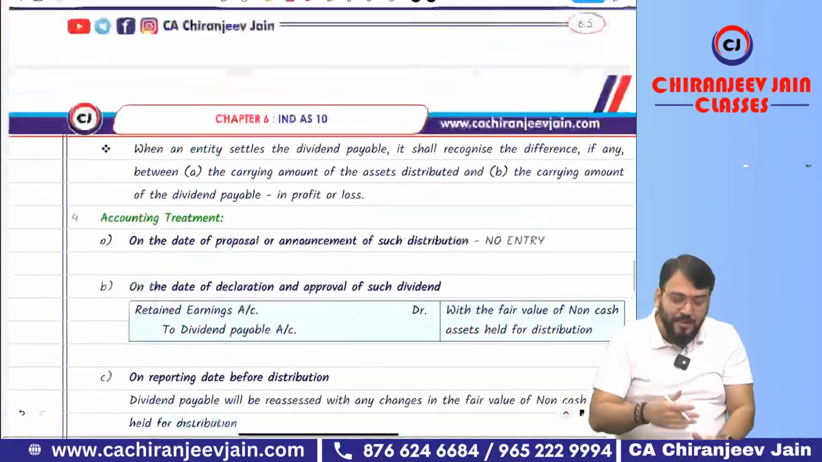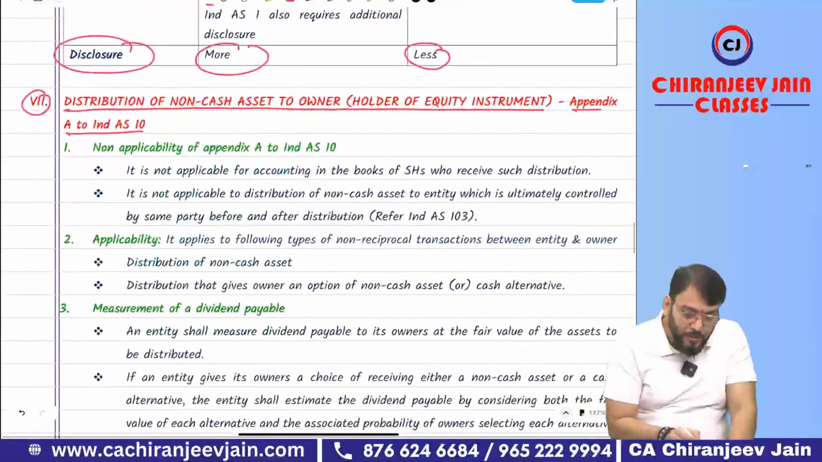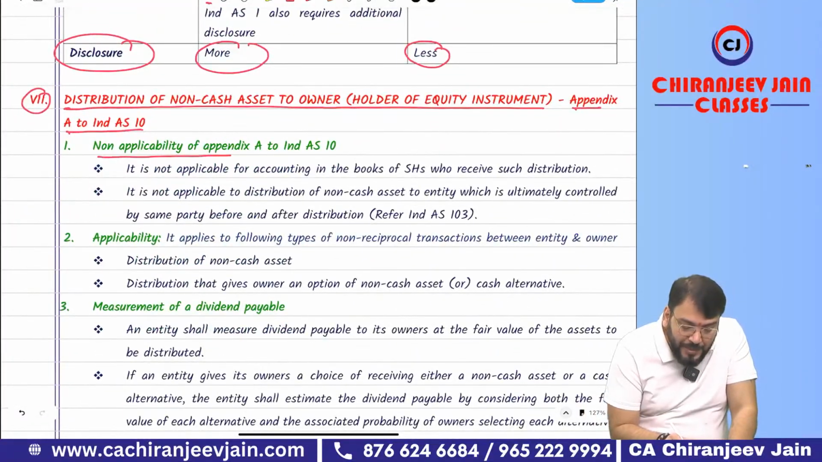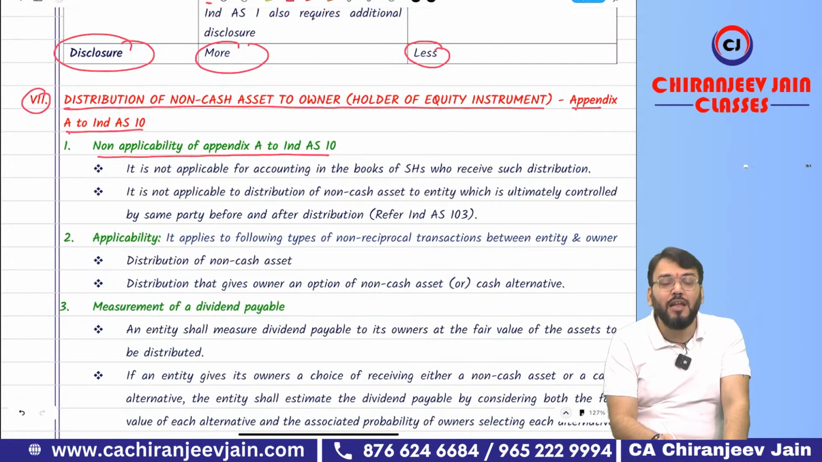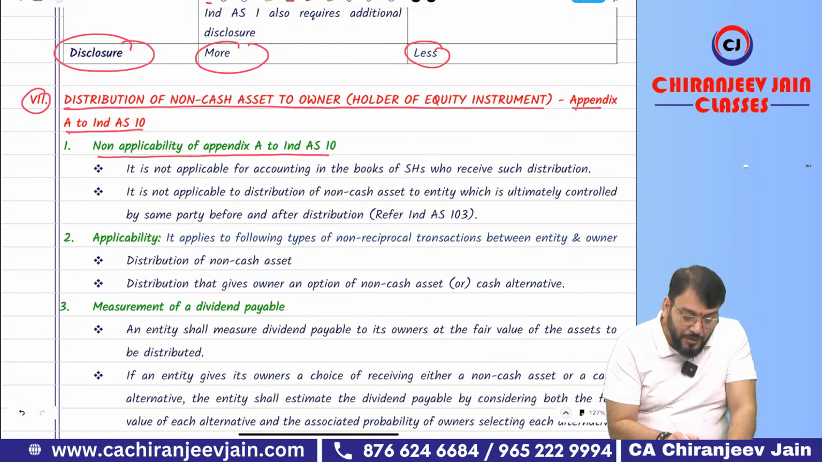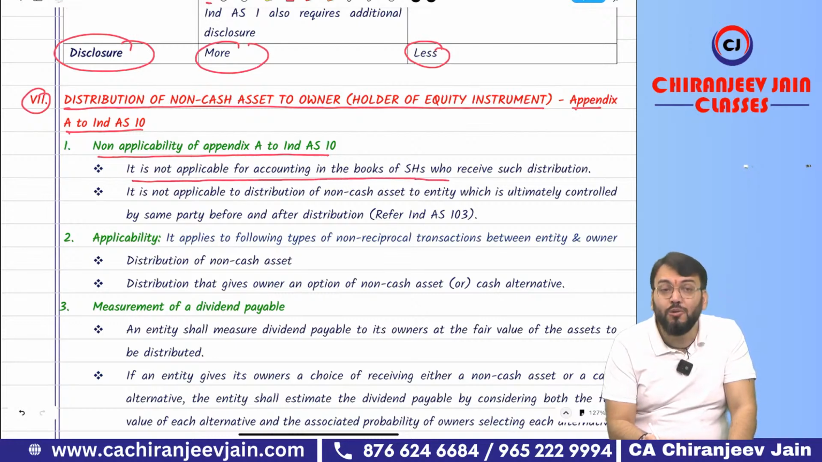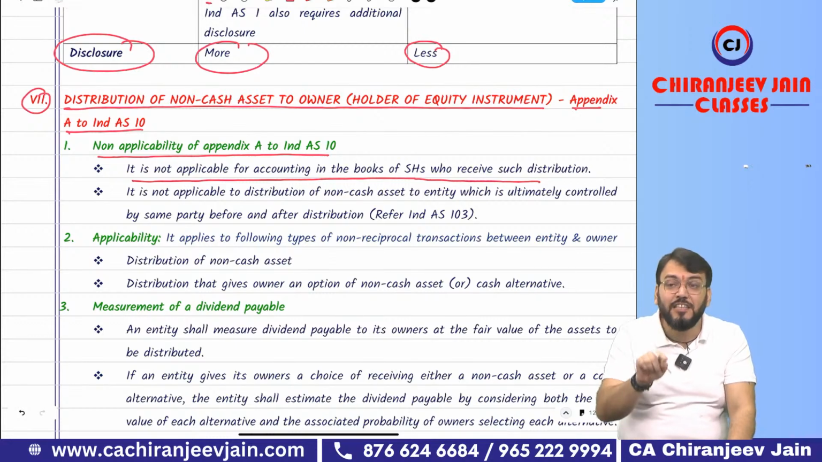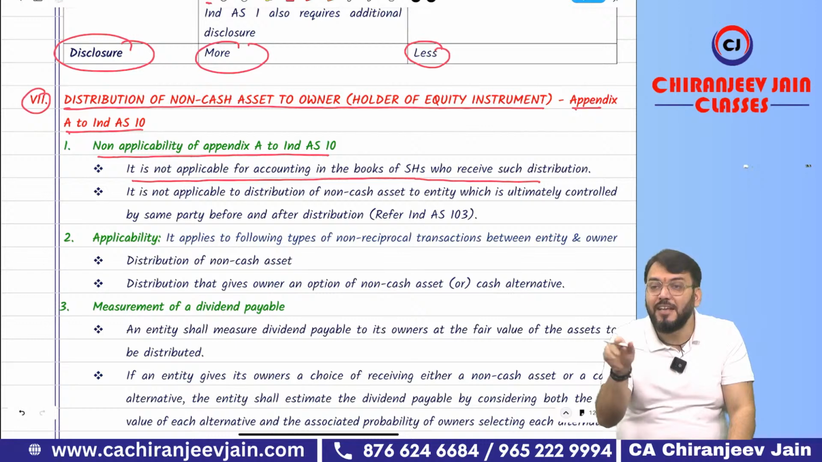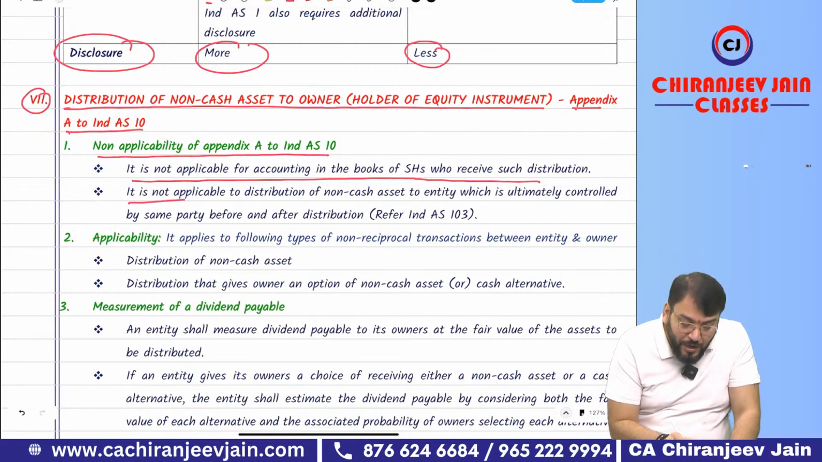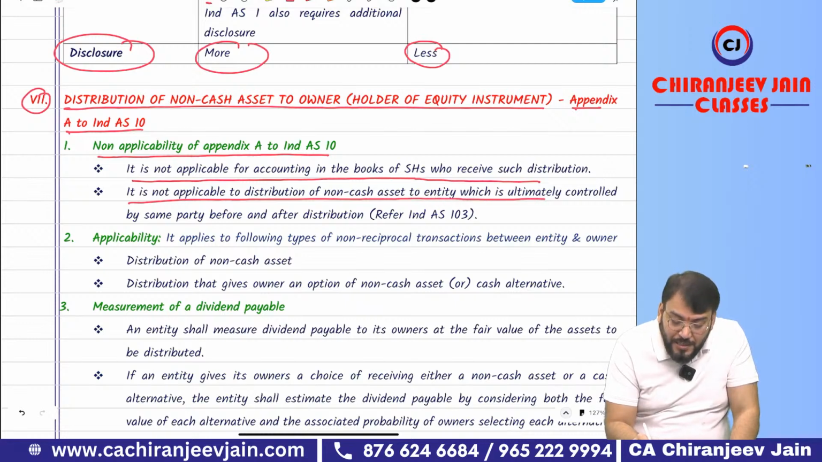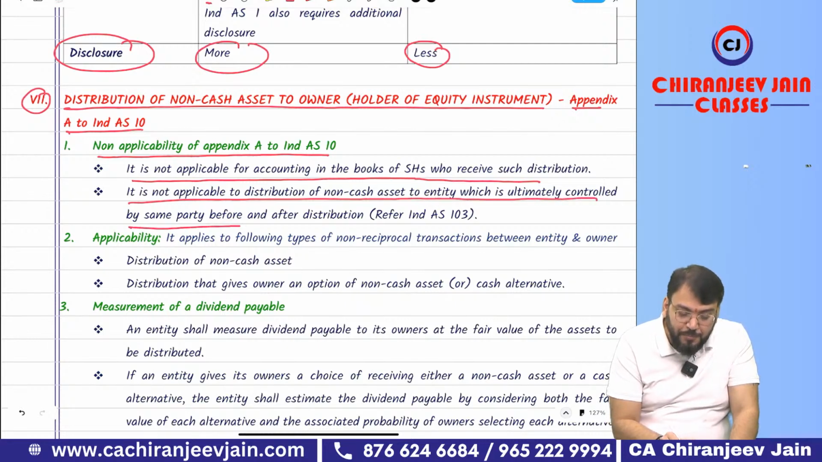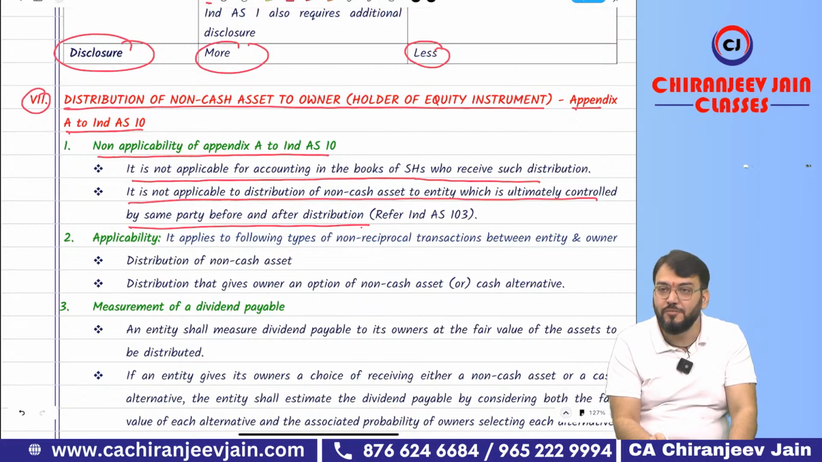Yes sir. Now let us read the entire concept, and you will be able to understand. Non-applicability of Appendix A to Ind AS 10. It is not applicable for accounting treatment in the books of shareholders who receive such distribution. It is applicable only in the books of the entity distributing non-cash assets. It is also not applicable to distribution of non-cash assets to an entity which is ultimately controlled by the same party before and after the distribution. Have you understood?